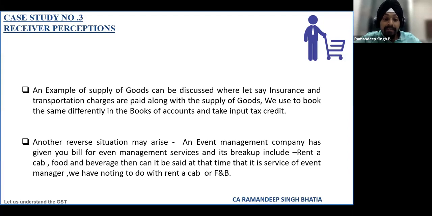In the event management services, you have taken the facility of rent a cab also and food and beverages also, then this much amount of credit will not be allowed. Now, this is another way. I have received a composite supply from the event management company, and they have given this under the HSN of event management. And in that, if there is any breakup, let's say of food and beverages or rent a cab, now my department is saying that because a separate bifurcation is given or a separate thing is mentioned about rent a cab or the bill breakup is given, for that you will not be able to have ITC.